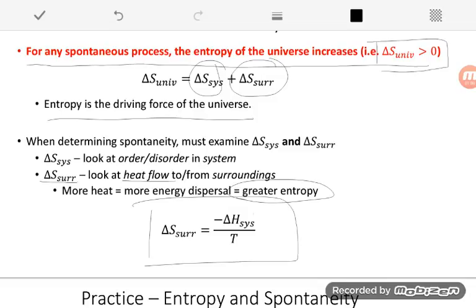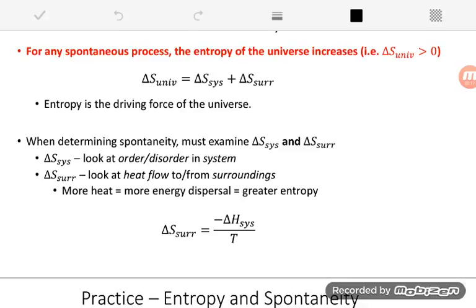And we can see it actually relies on delta H for the system. So we're assuming the only place the surroundings are getting any heat is from the system itself. And there are only two possibilities. If I have an exothermic reaction, my system is releasing heat and it is a negative number. So those two negatives are multiplied, and overall, we can see the entropy of my surroundings will increase, which makes sense. An exothermic reaction releases heat into the surroundings, they speed up, they move around, they get more disordered, I have an increase in entropy.